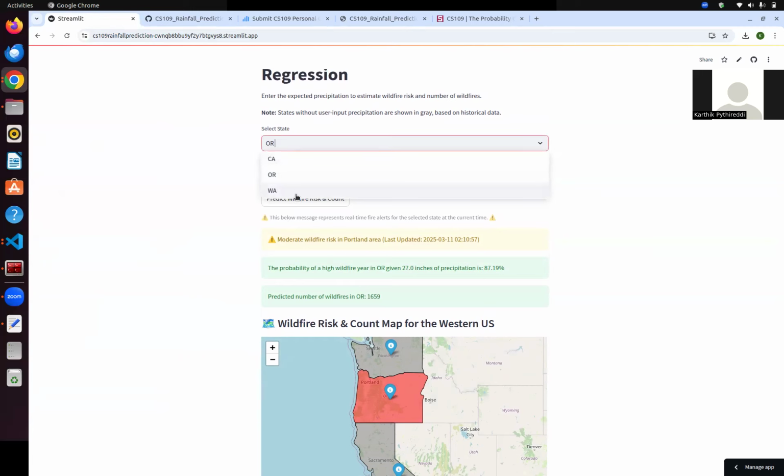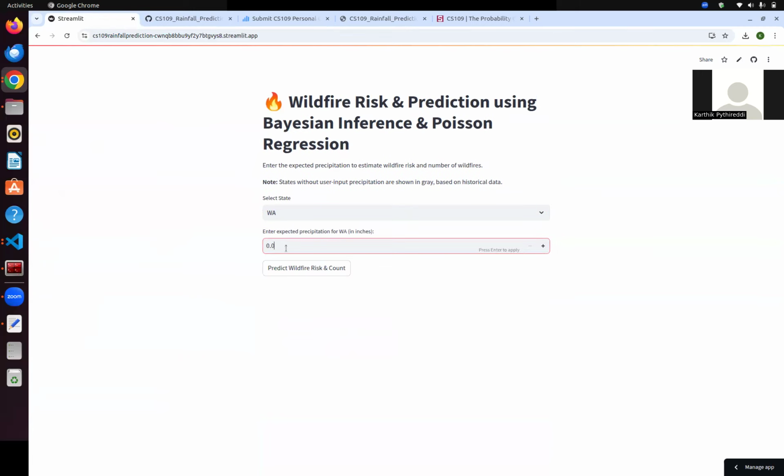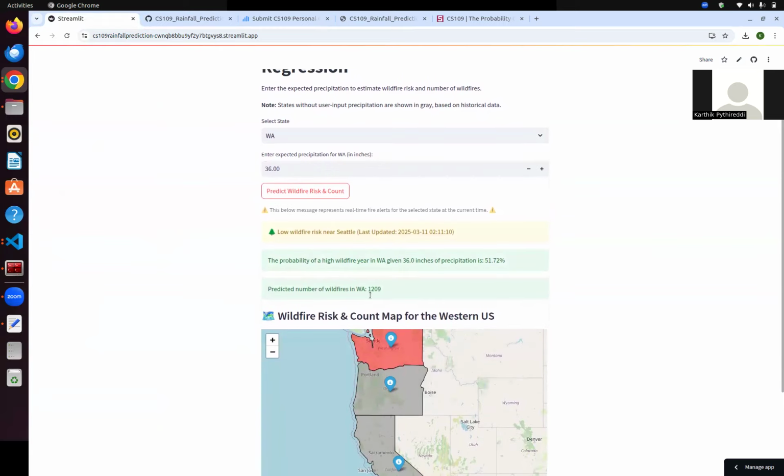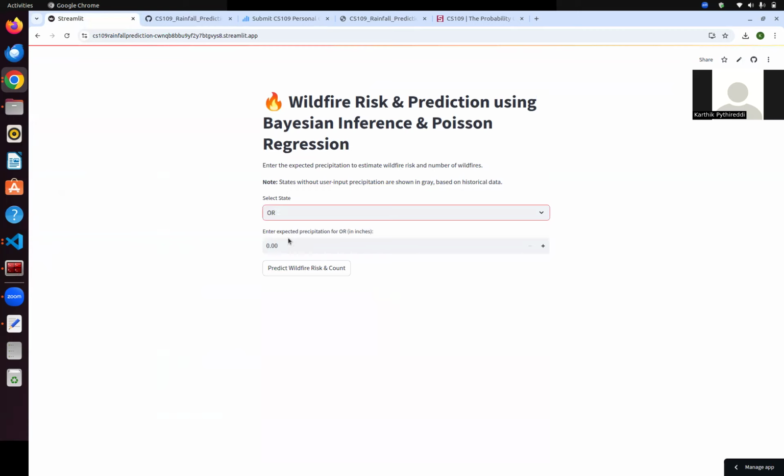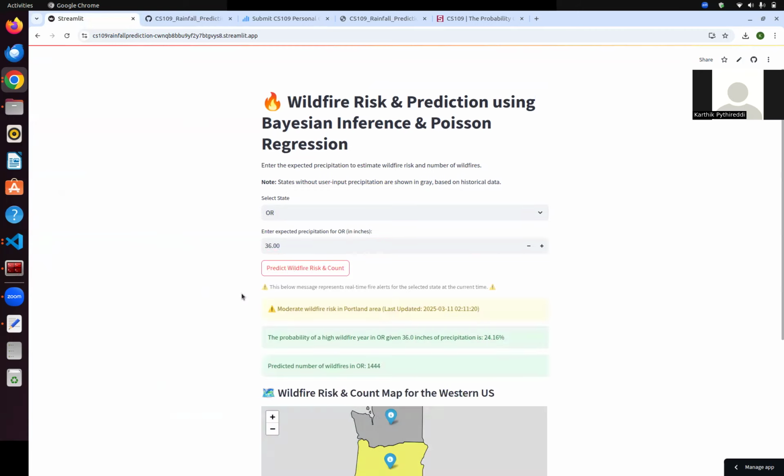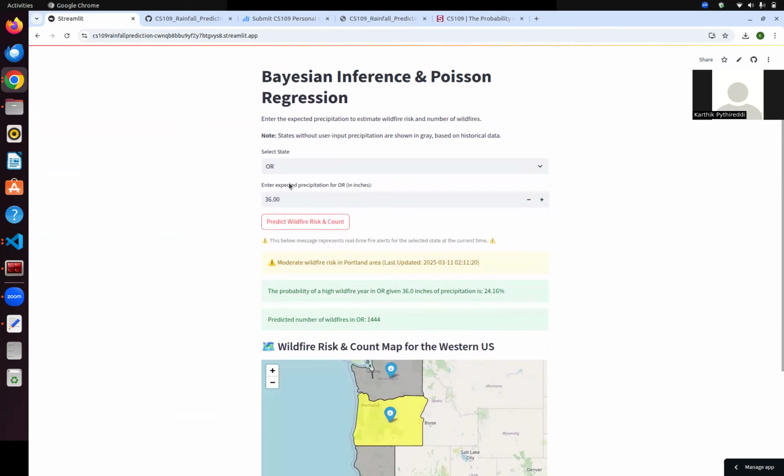I also want to show you the state of Washington. If I enter a value of 36 inches, 36 inches is considered high risk for Washington. But if you enter the same 36 inches for the state of Oregon, it's considered moderate risk.